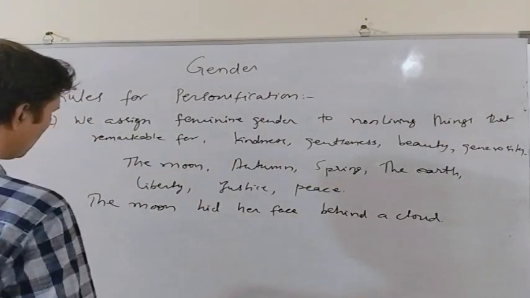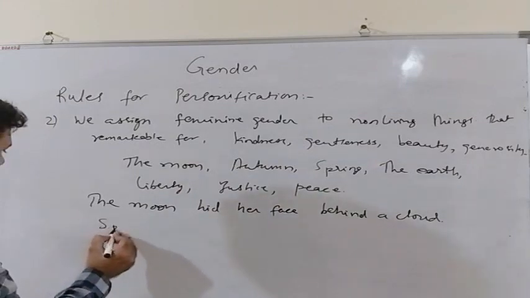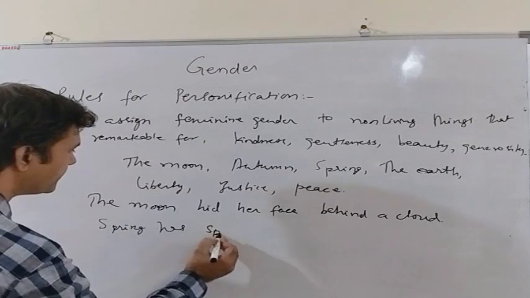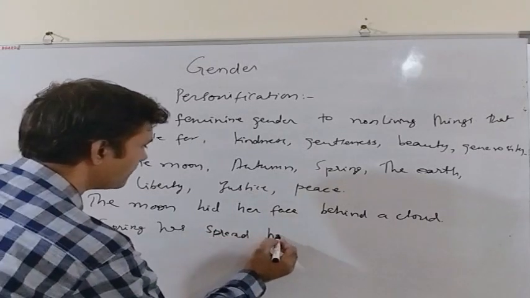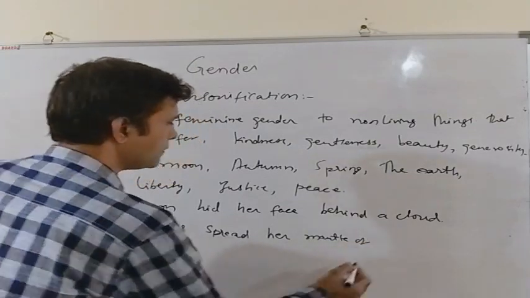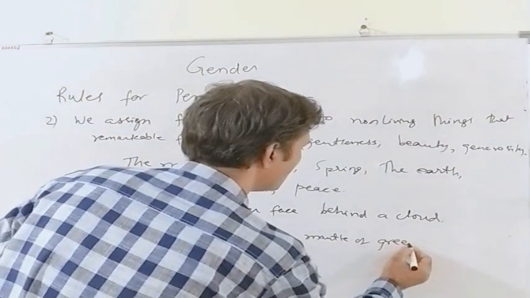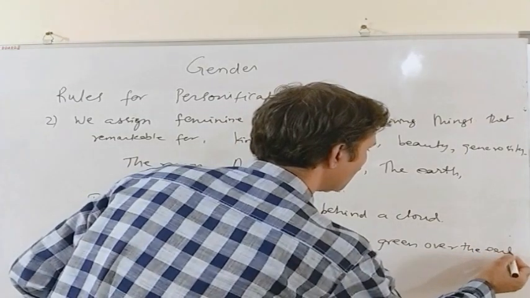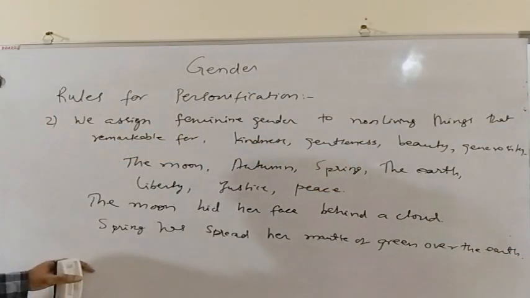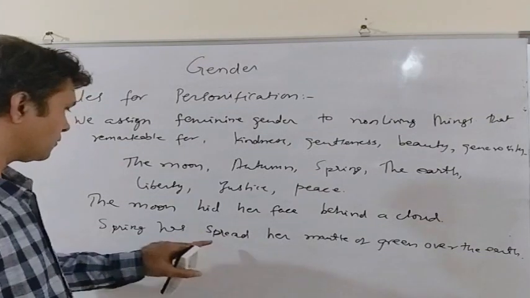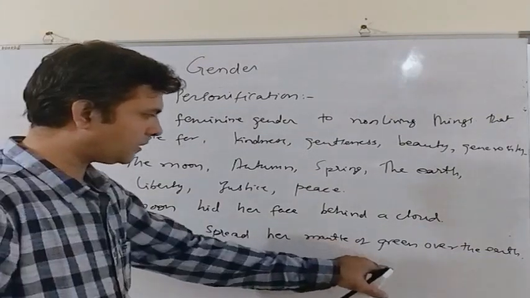Another example can be: spring has spread her mantle of green over the earth. Again, in this case, we have personified the spring as a girl who has spread her mantle of green over the earth.